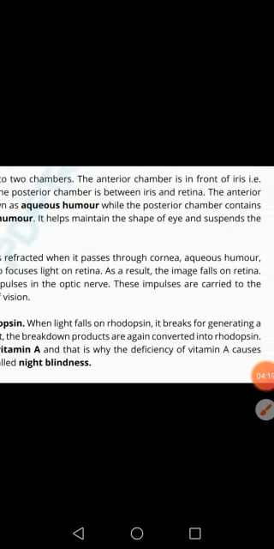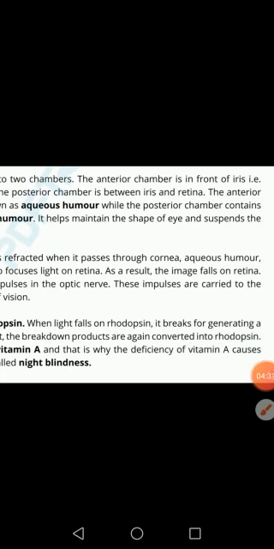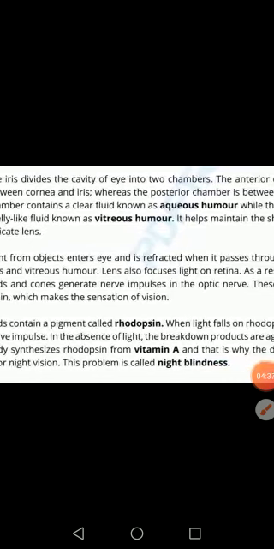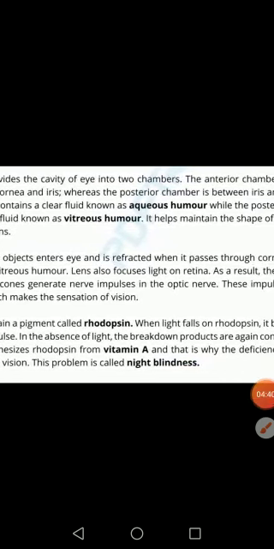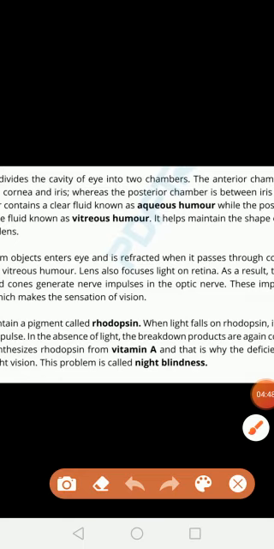When there is no light, the breakdown products of rhodopsin convert back into rhodopsin, and when light falls on it, it breaks down. The body synthesizes rhodopsin from vitamin A. We discussed in our previous class that vitamin A is essential for vision.